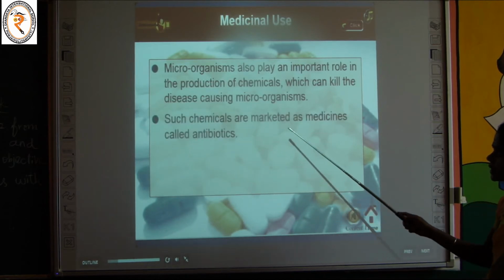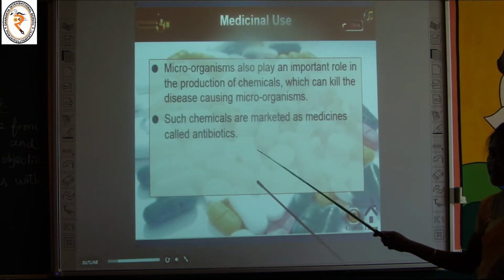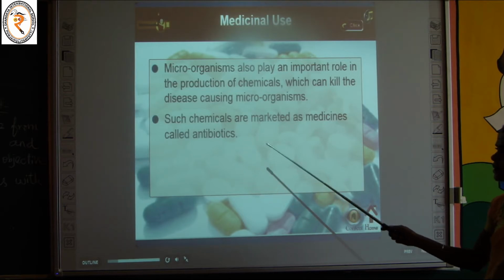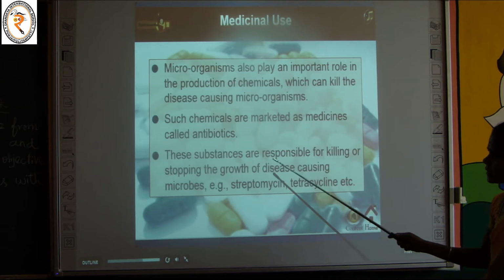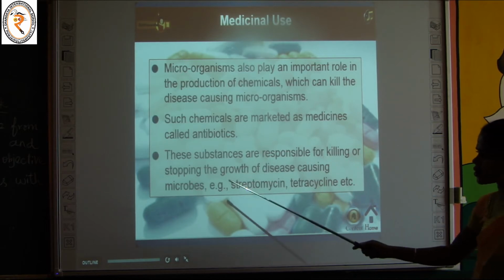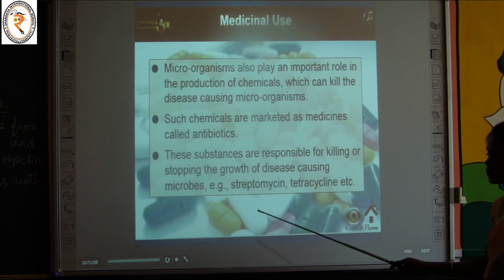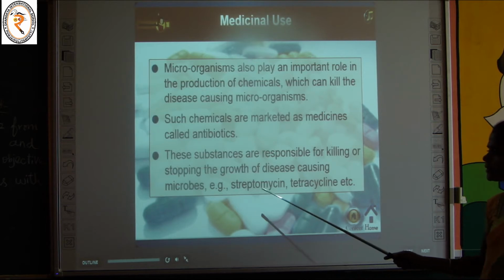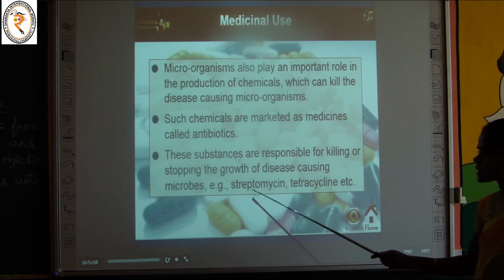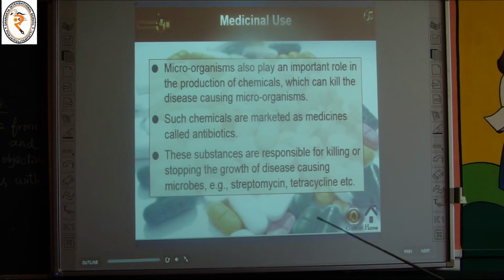Such chemicals are marketed as medicines called antibiotics. These substances are responsible for killing or stopping the growth of disease-causing microbes. So these antibiotics can kill or stop the growth of microorganisms. The examples are streptomycin and tetracycline. Okay, so microorganisms are used in antibiotics.